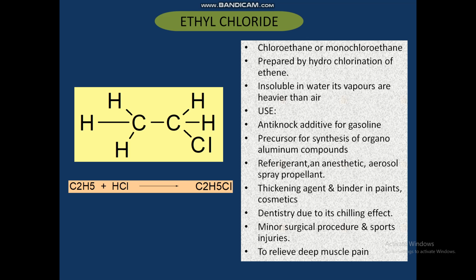We can prepare it by hydrochlorination of ethene. You see the equation: when it reacts with hydrochloric acid, it produces ethyl chloride.